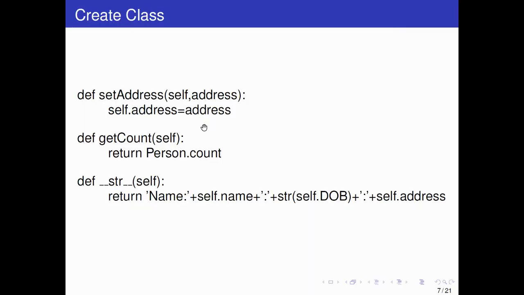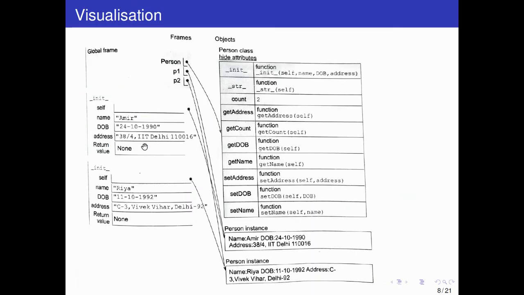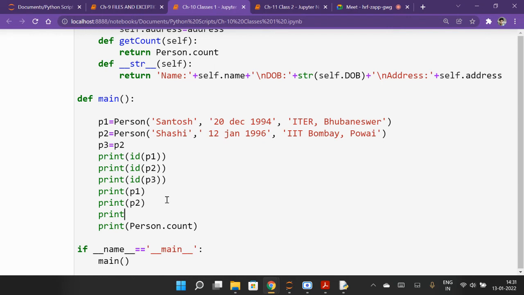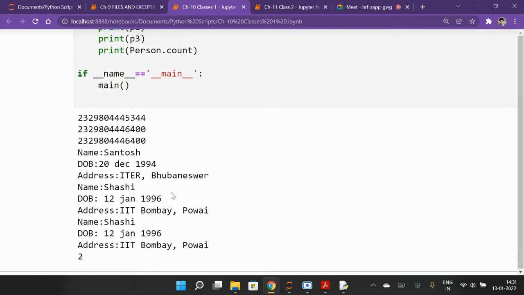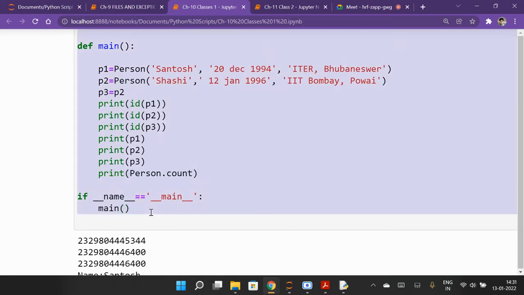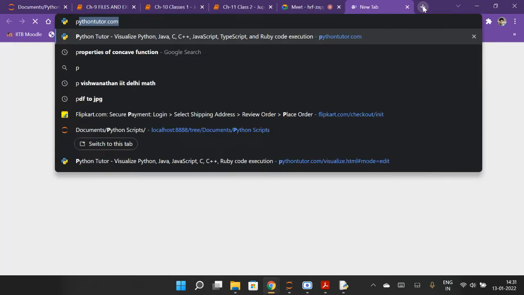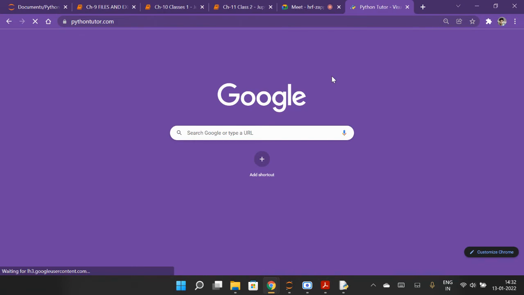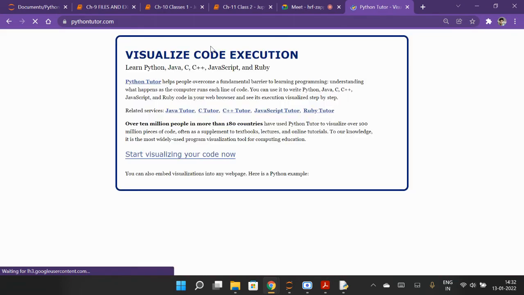So let me go back to the PPT. And this was the program I just ran. You can visualize it using Python Tutor. If you want, I can also do that. So print p1, print p2, and if I write print p3. So you know how to visualize the program, you can see line by line execution on Python Tutor.